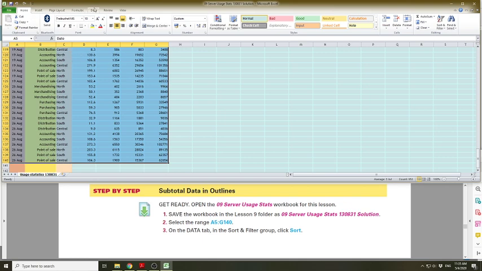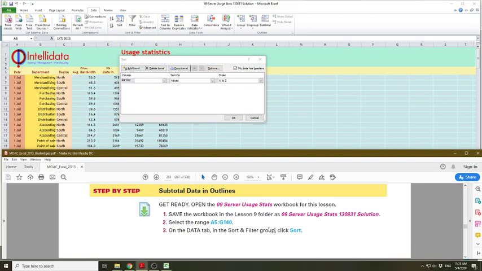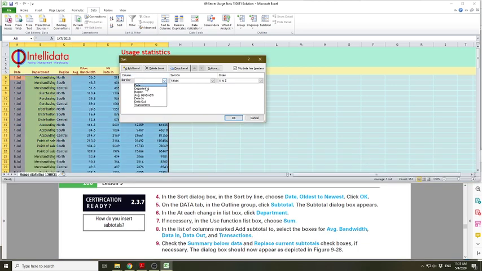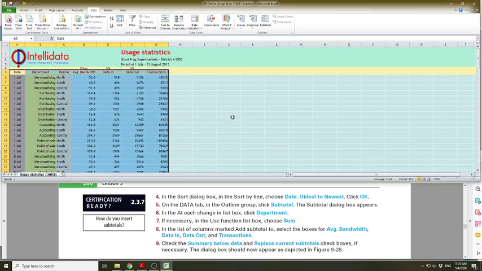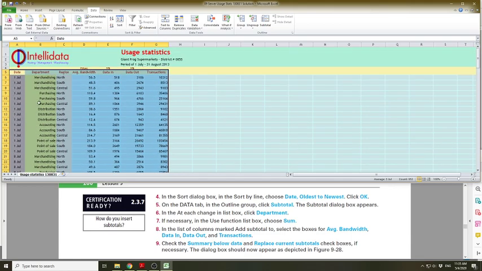Now on the data tab, we go to the Sort and Filter group. We go to Sort. When we reach here, which one do we need to sort by? We need to sort by the date first, from the oldest to the newest. Press OK. Now you notice the dates all changed already, from the first of July all the way down.